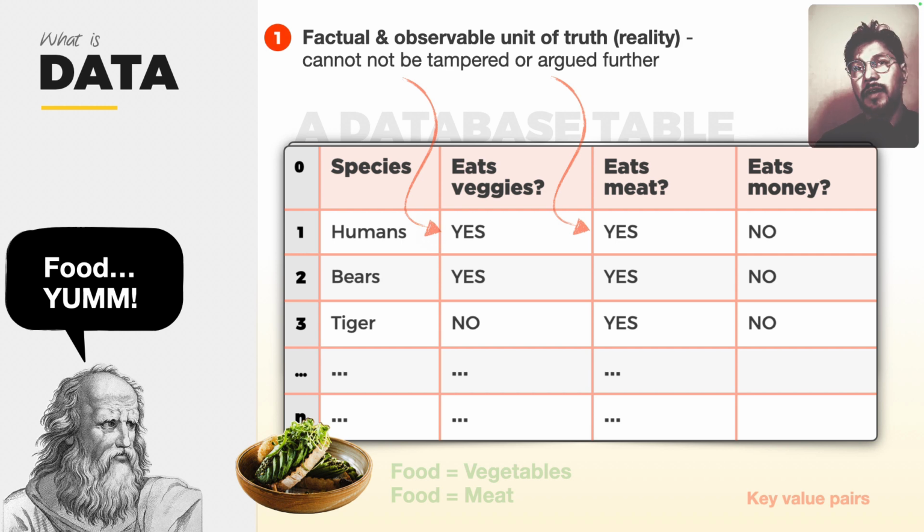I've hand drawn this table on paper where you can observe it, but this information is stored within a computer in a database table.